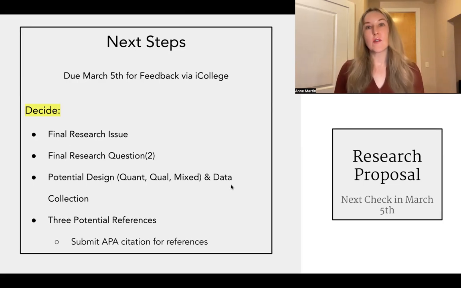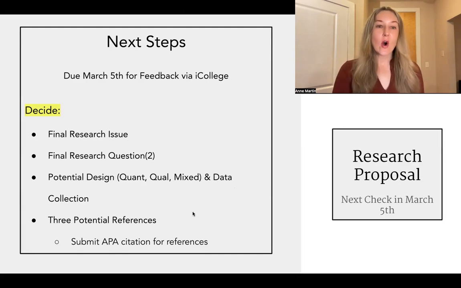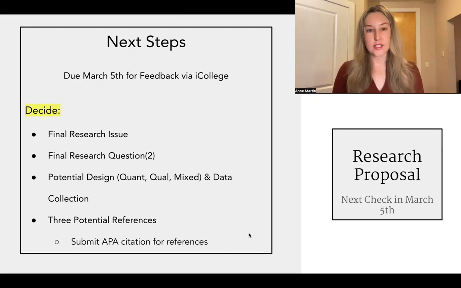That's what we covered last week in chapter 8, the different methods of data collection. You will indicate which one or ones you are considering using. And then also 3 potential references. They just need to be an APA citation. For this, we'll go back to chapter 4 to learn how to cite those articles and how to find those articles. Again, you don't need to do an annotated bibliography or anything like that. You just need to include those references for articles that you plan to incorporate in your proposal.